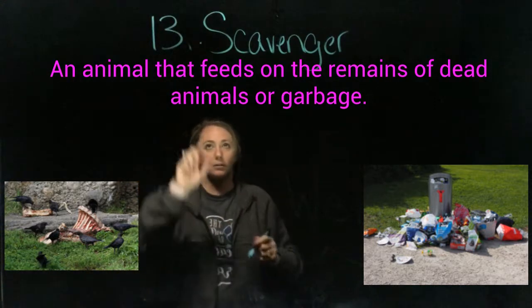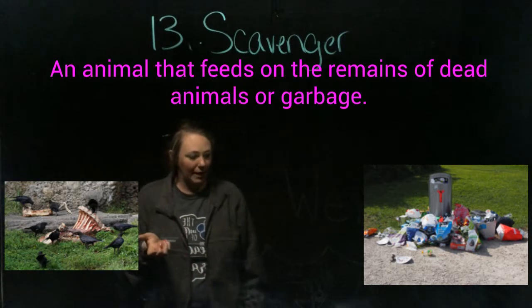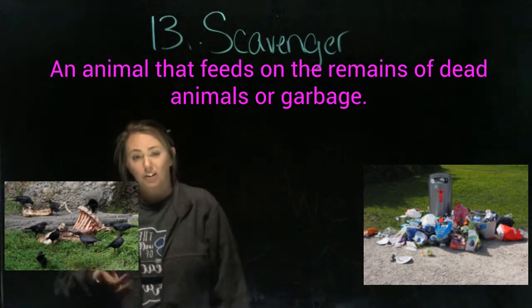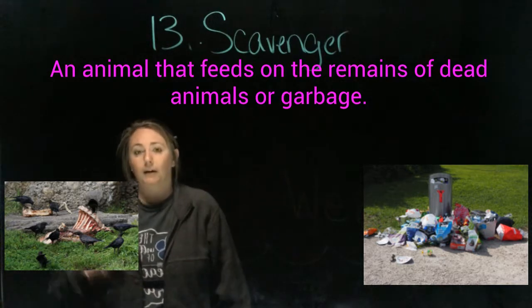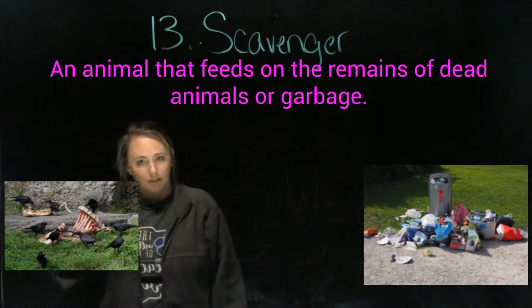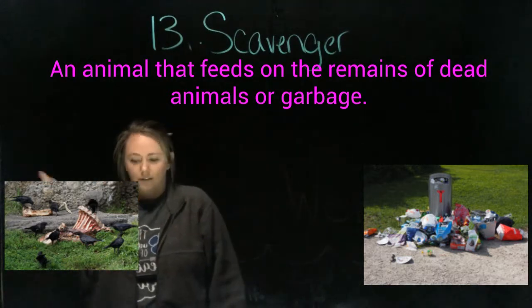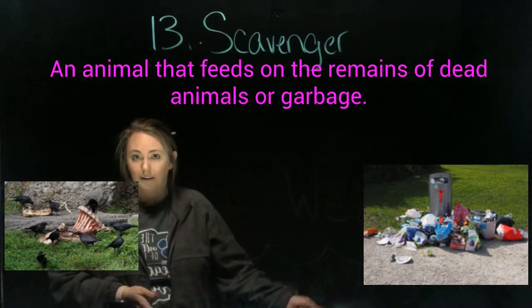Okay, our next word, number 13, is scavenger. And a scavenger is an animal that feeds on the remains of dead animals or garbage. So any animal that you see, raccoon comes to mind. A raccoon is a scavenger. Or rats. They're the animals that are nasty and they're always rummaging through trash, or they're eating off dead animals that other animals have already fed on and left behind.